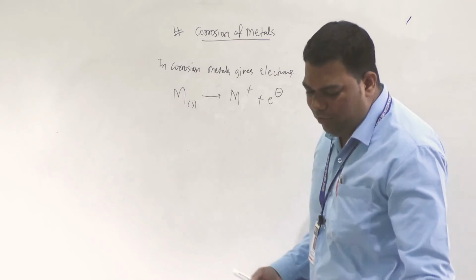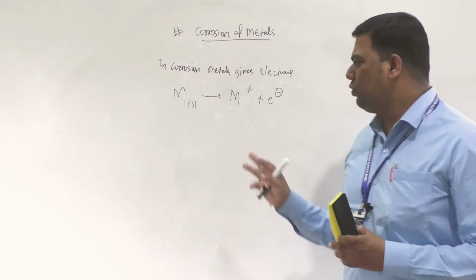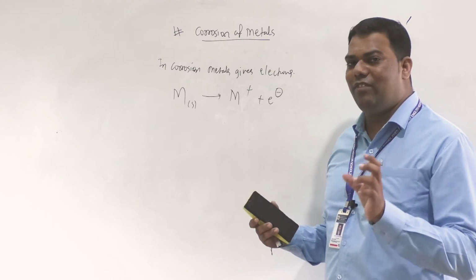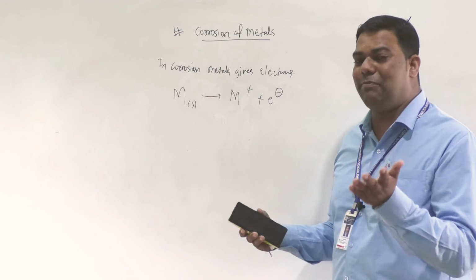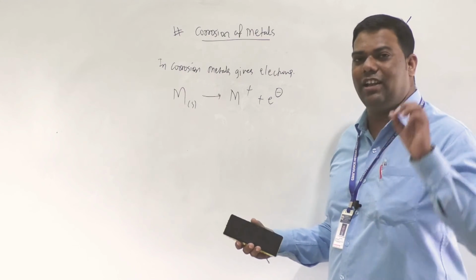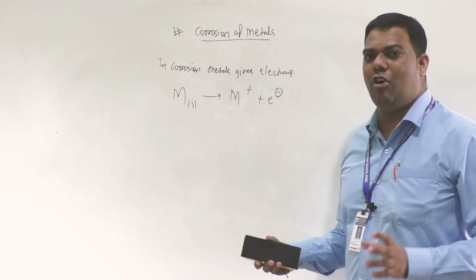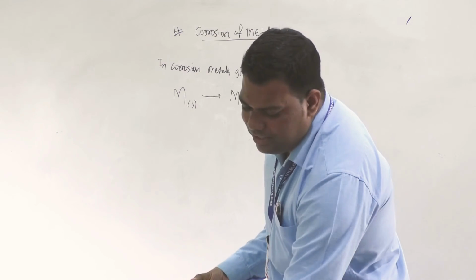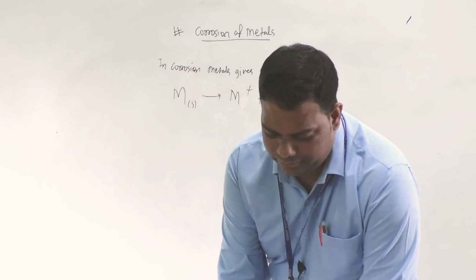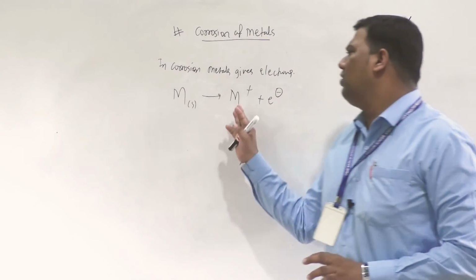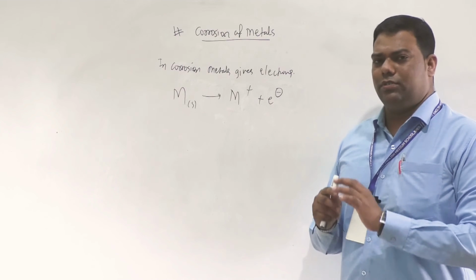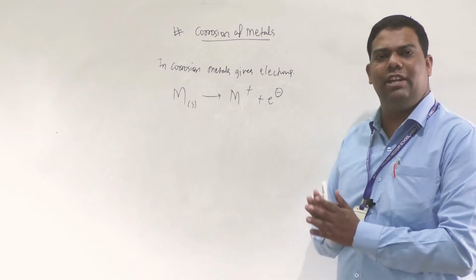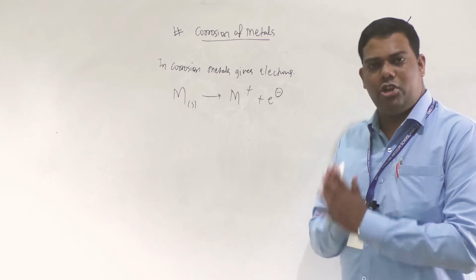These ions and electrons move, and for that they require a medium, either an aqueous medium or moisture.